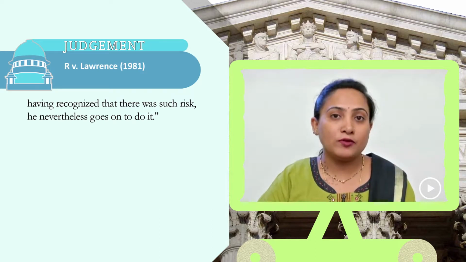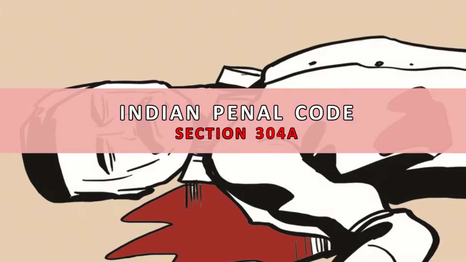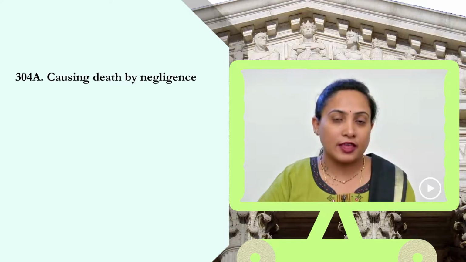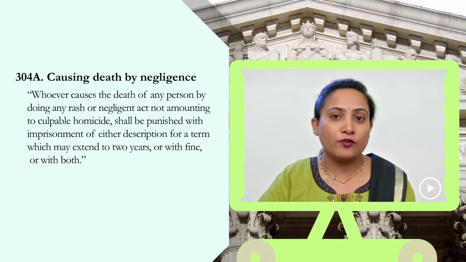Now, coming to the provision of the Indian Penal Code in relation to negligent homicide. It is section 304A, which deals with causing death by negligence. The wording of the section goes like this. It says, whoever causes the death of any person by doing any rash or negligent act not amounting to culpable homicide will be punished with imprisonment of either description for a term that can extend to 2 years, or with fine, or with both.